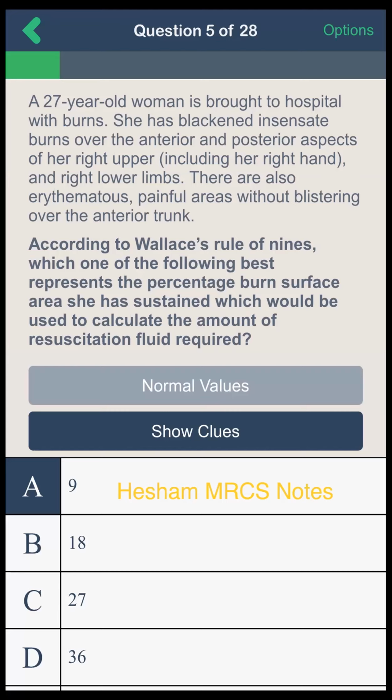And the painful areas without blistering over the anterior trunk are first degree, so first degree burn in the trunk is not calculated. Excellent, Dr. Agada. Then our answer will be 36.